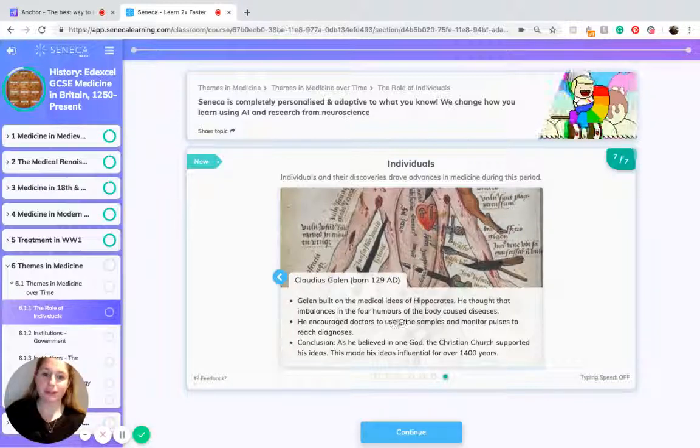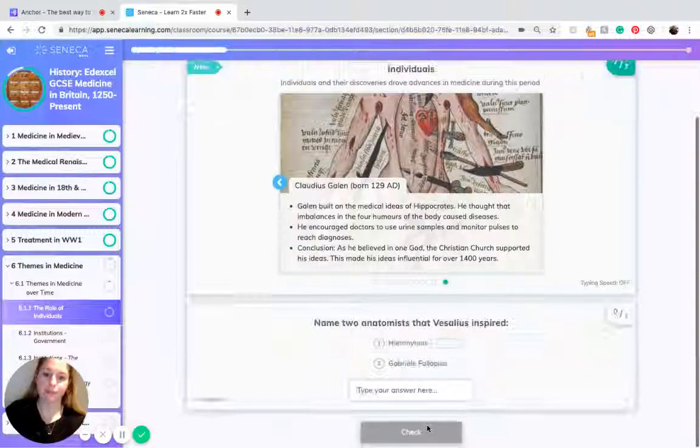Galen built on the medical ideas of Hippocrates. He thought that imbalances in the four humours of the body caused diseases. He encouraged doctors to use urine samples and monitor pulses to reach diagnoses. The conclusion from this work is that because he believed in one God, the Christian Church supported his ideas, which made them very influential for over 1400 years.